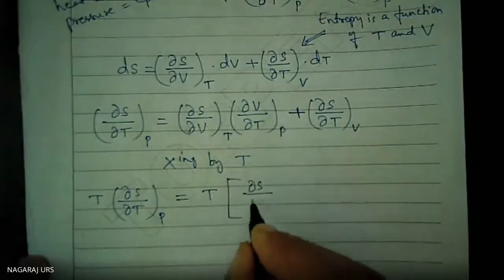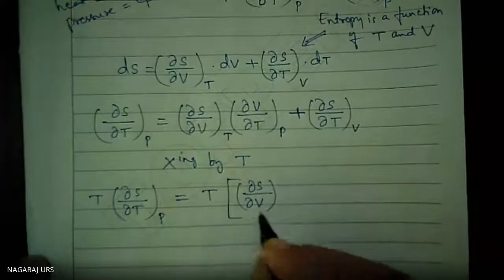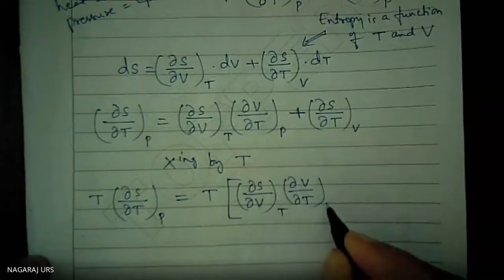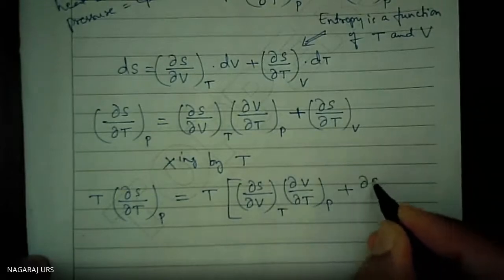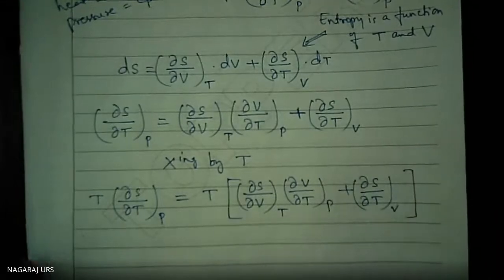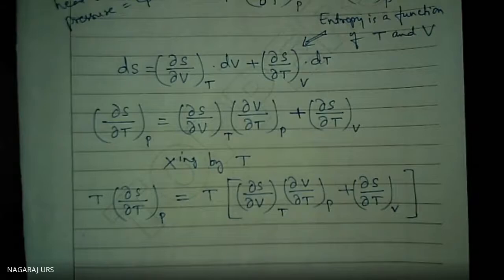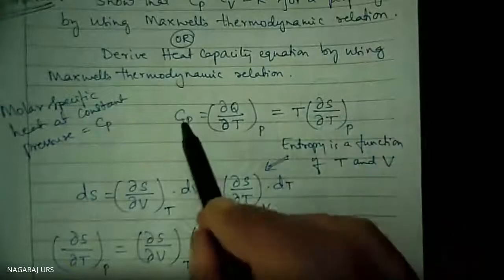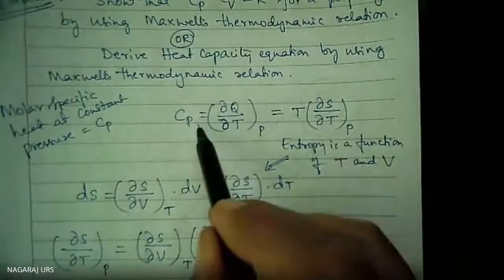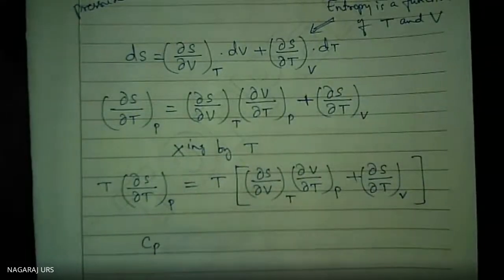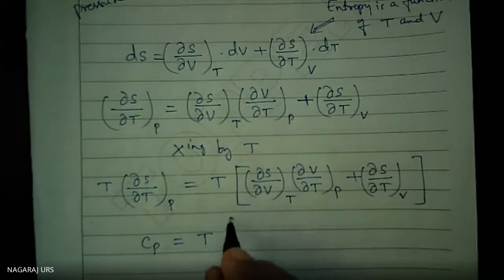Del S by del V at constant temperature, del V by del T at constant pressure, del S by del T at constant volume. T into del S by del T at constant pressure is equal to Cp. Therefore, I will remove this and write Cp is equal to T into the same thing.